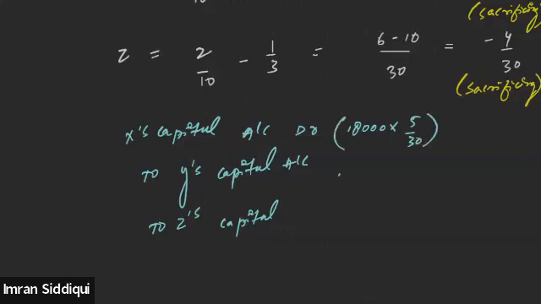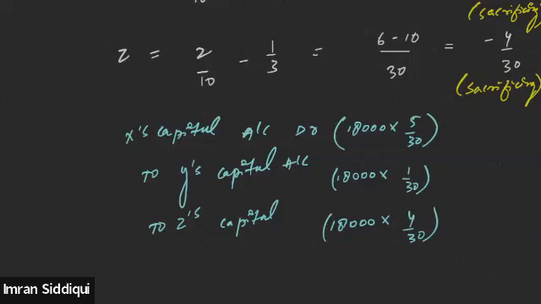And similarly, 18,000 into 1 by 30 for Y, and Z will be sacrificing 18,000 into 4 by 30.